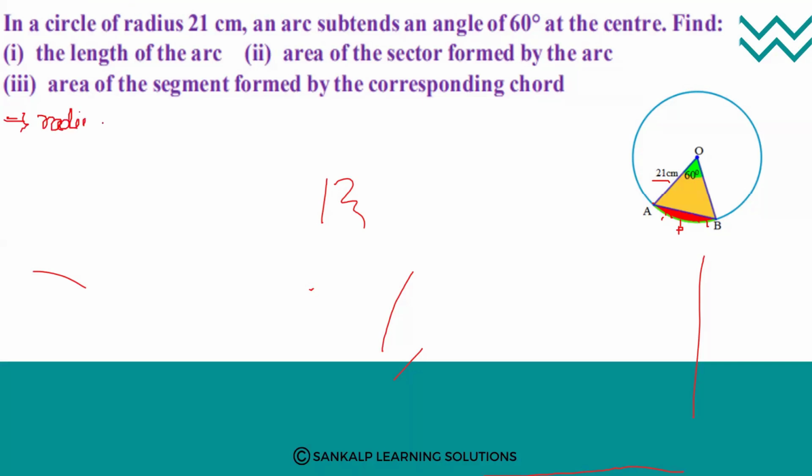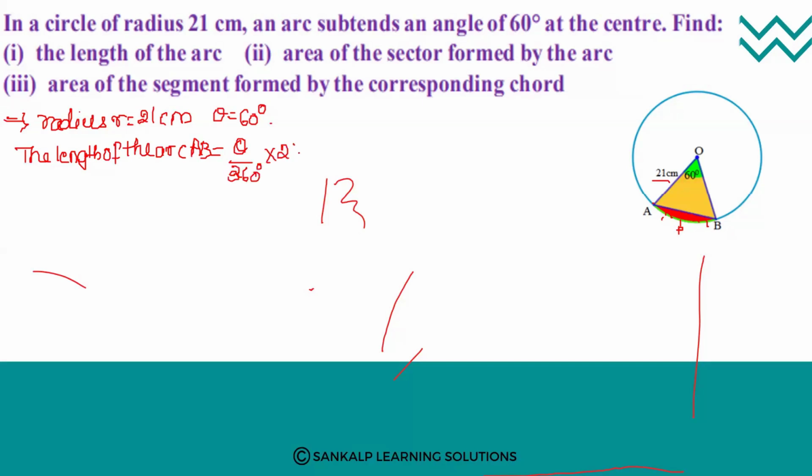Radius r is 21 centimeter and angle theta is 60 degree. So the length of the arc AB